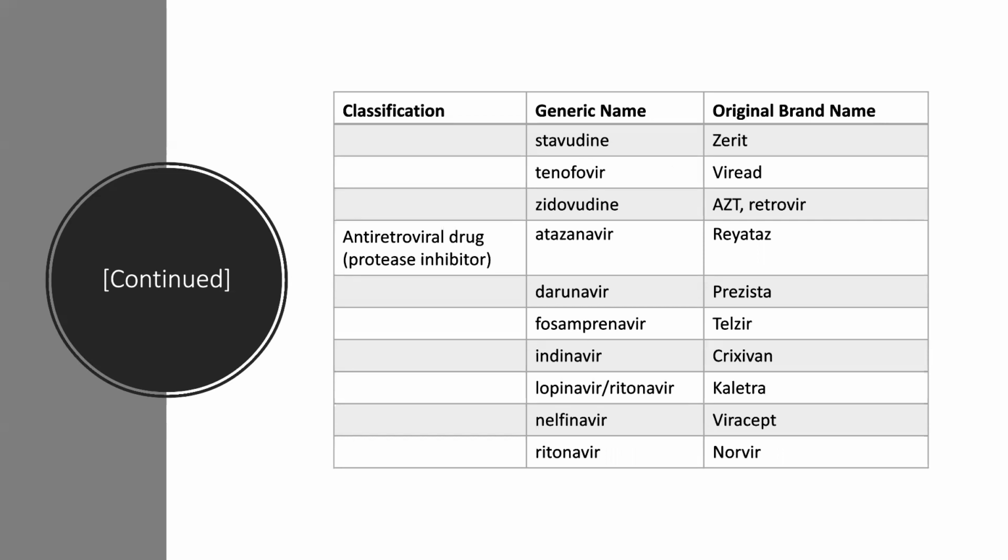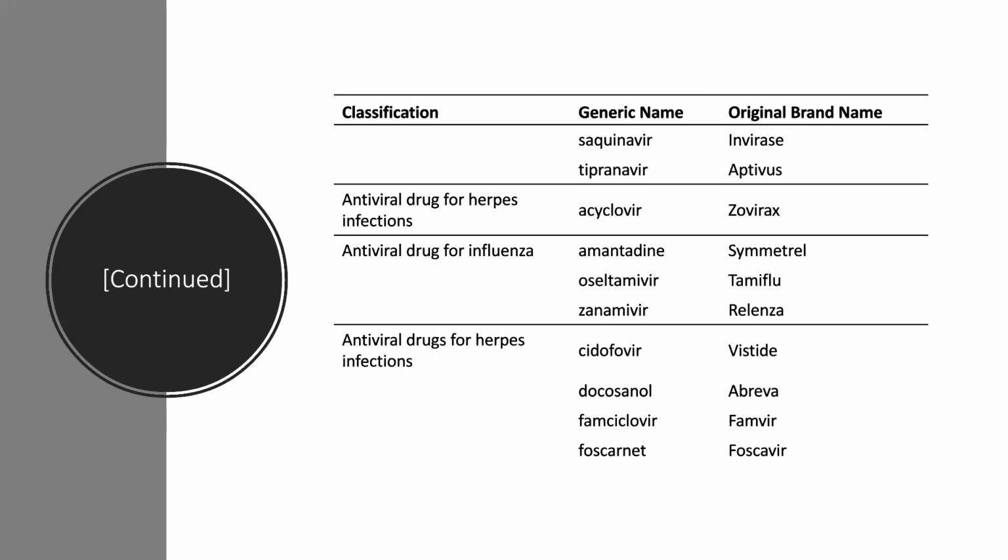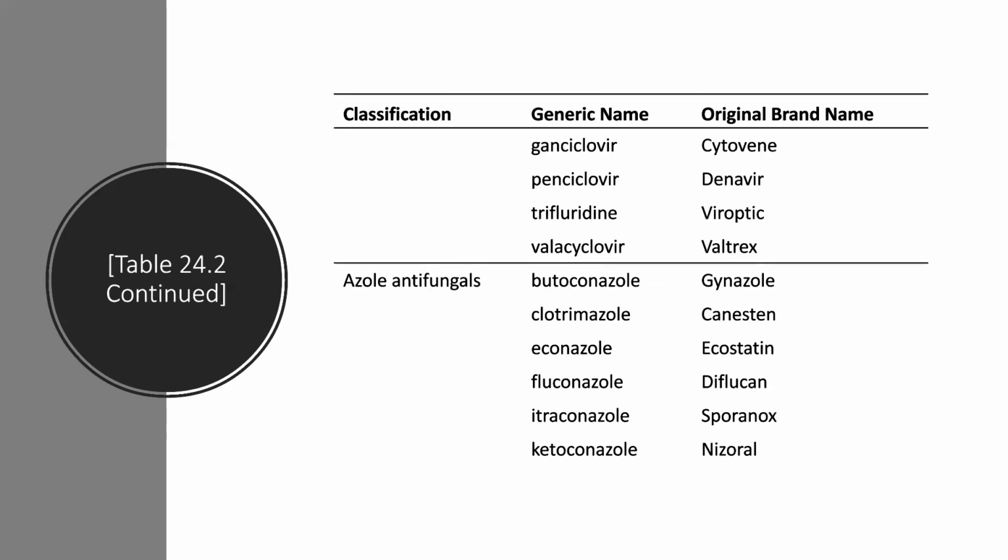Then we have antiretroviral protease inhibitors: atazanavir, darunavir, fosamprenavir, indinavir, lopinavir, ritonavir, nelfinavir, saquinavir, tipranavir. Antiviral drugs for herpes infections is acyclovir. Antiviral drugs for influenza are amantadine, oseltamivir, and zanamivir. Antiviral drugs for herpes infections also include cidofovir, docosanol, famciclovir, foscarnet.